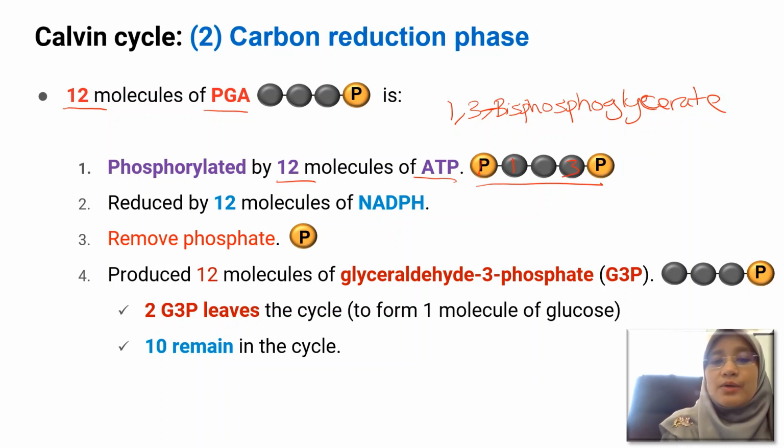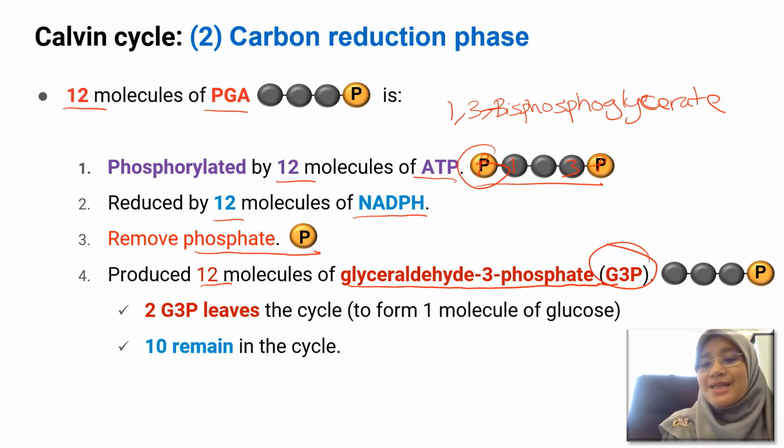As you look at the molecule here, carbon number 1 and carbon number 3 will each attach to a phosphate group. Then 1,3-bisphosphoglycerate will be reduced by NADPH, so the process requires 12 molecules of NADPH. The next reaction that occurs is removal of a phosphate group. One of the phosphates will be removed, and this will form 12 molecules of glyceraldehyde 3-phosphate, also known as G3P. As you can see from the diagram here, the G3P molecule will only have 1 phosphate attached to it.